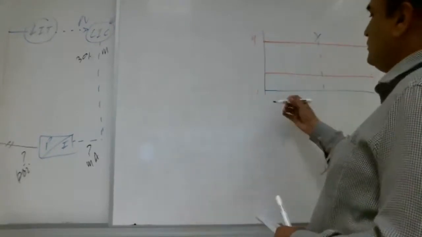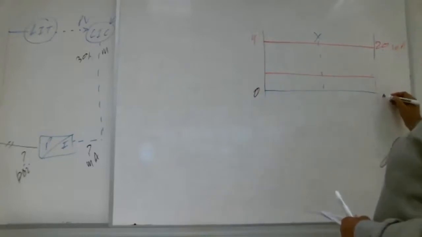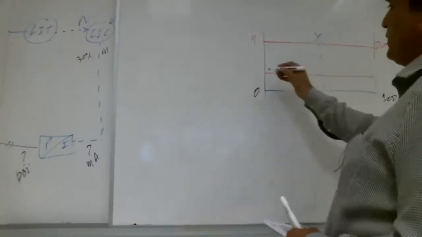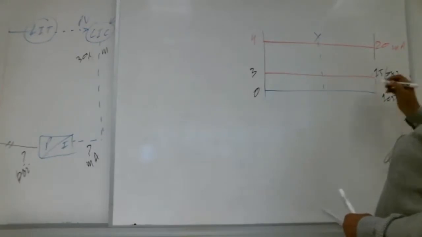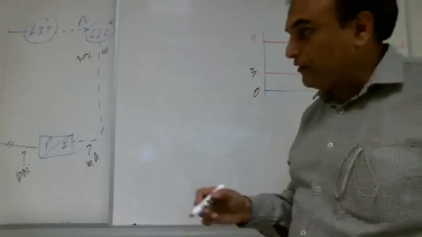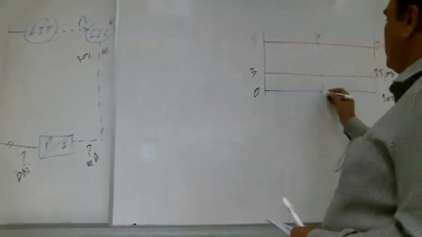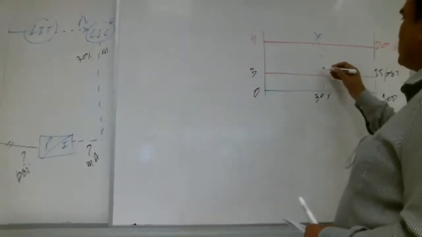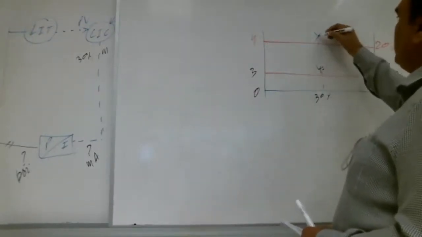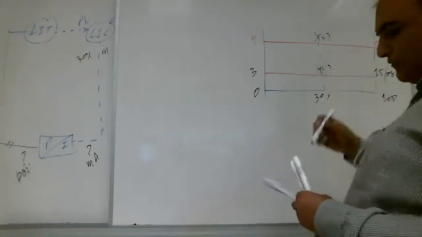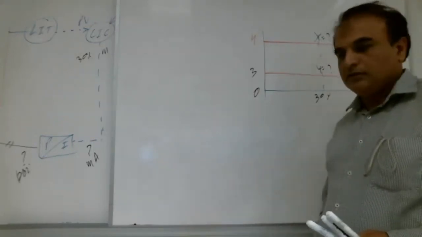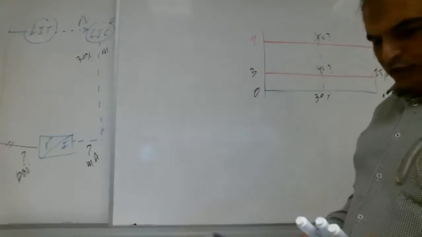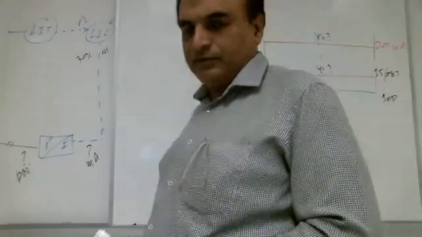Here 0 to 100, 4 to 20 milliampere, 3 to 15 PSI. How much is the output of the controller right now? 30%. So 30% is here. Find X, find Y, show me the procedure.